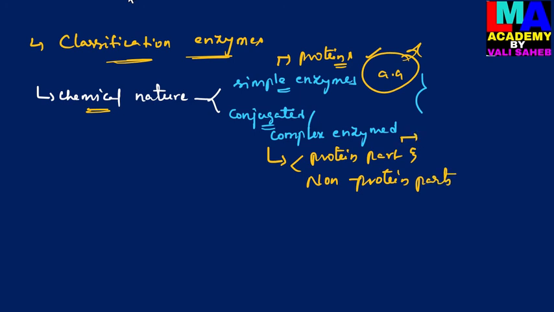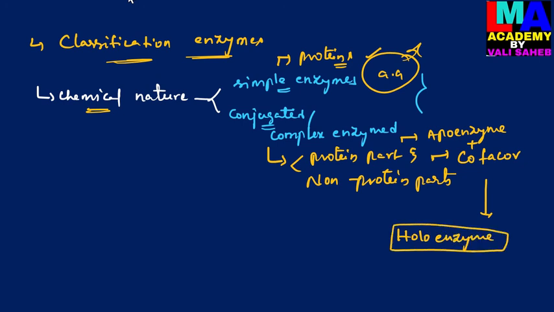In the conjugated enzymes, the protein part is known as the apoenzyme and the non-protein part is referred to as the cofactor. The apoenzyme and cofactor combine together to form a special enzyme, the holoenzyme. Holo means the total, complete chemical structure of the enzyme. So all these conjugated or complex enzymes are also known as holoenzymes.